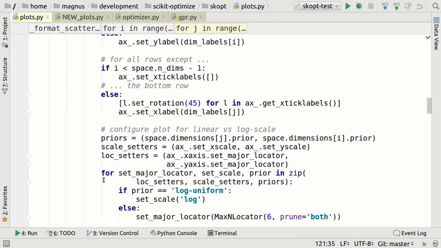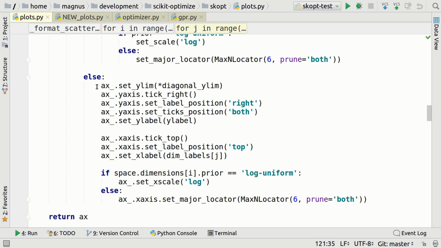And down here we have even deeper nesting. Alright? We even have a zip in here. And another if. I mean, what the... And then at the end here we have an else. And we have all of this crap. And you really need to know matplotlib very well, because otherwise you have to look up what each of these function calls is supposed to do. And you might think that my style is excessive.